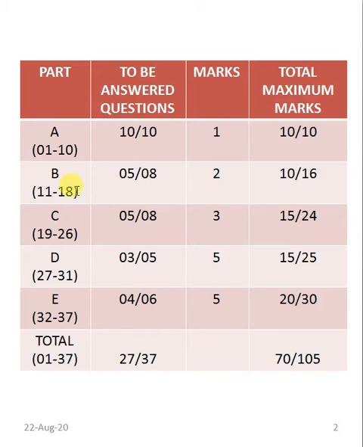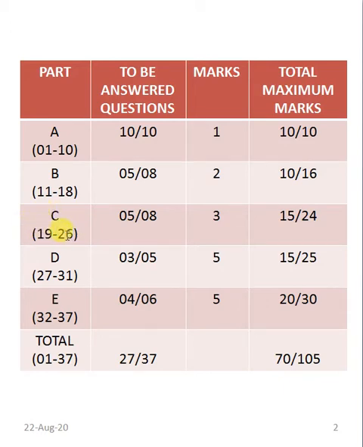Part B is from question number 11 to question number 18, which are 8 questions. Among these 8 questions the student needs to answer 5. Each question carries 2 marks, and the maximum total is 10 marks. Part C has the 19th to the 26th question.